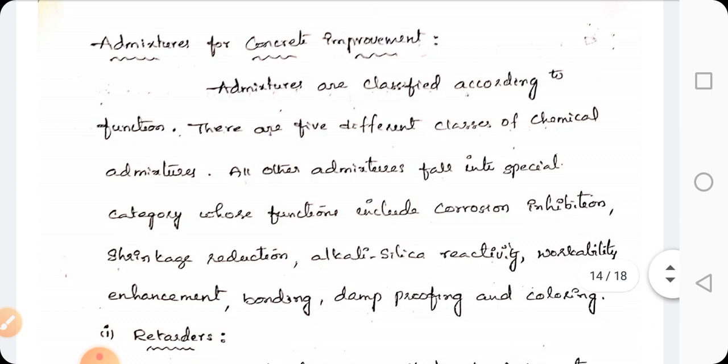Now coming to the admixtures for concrete improvement. For improving the concrete strength, hardness, etc., we have to add some admixtures. Admixtures are classified according to their function. There are 5 different classes of chemical admixtures. All other admixtures fall into a special category whose functions include corrosion inhibition, shrinkage reduction, alkali silica reactivity, workability enhancement, bonding, damp proofing, and coloring.